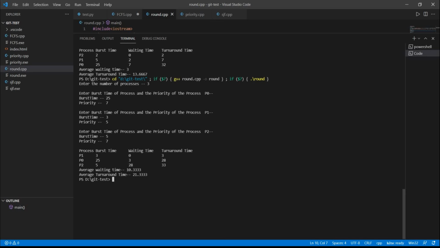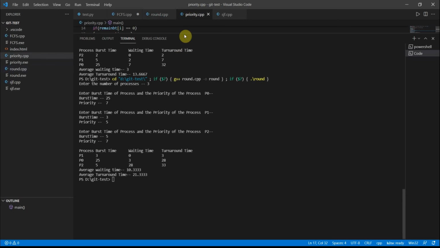So you can see here, the first thing is the burst time is 25 for the first product, and priority is 7. Next burst time is 3, priority is 5. Next burst time is 5, then priority is 7. This will come first, 3, waiting time 0, this will finish. Next 25 will come, and this will continue up to 3, and this will give a turnaround time, and again this will go to the fifth one, 5, and 28, this will come out.